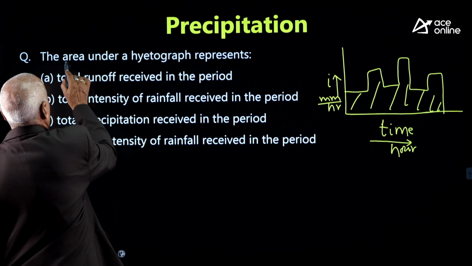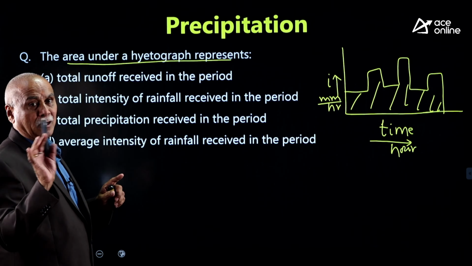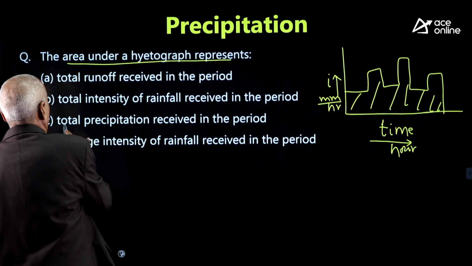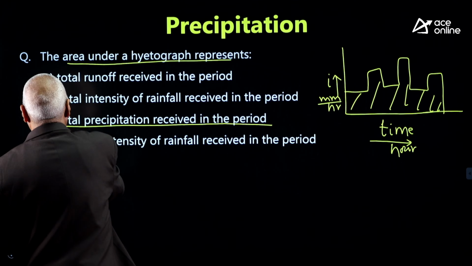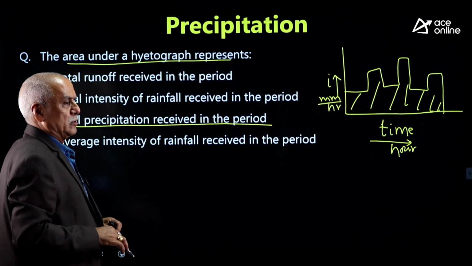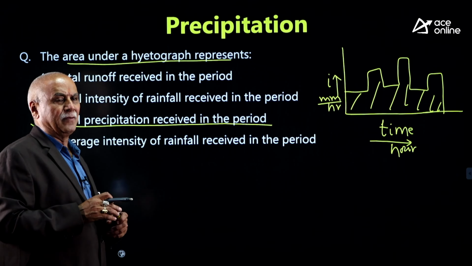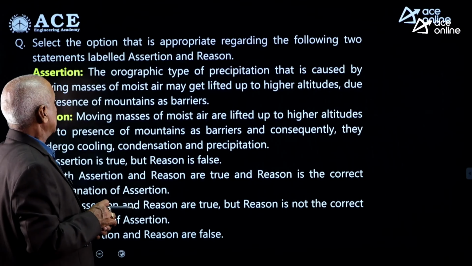So, area under a hydrograph represents total runoff, not correct, intensity of rainfall, not correct, total precipitation received in the entire period, C is the right answer. Total depth of rainfall received in the total time of rainfall is nothing but area of hydrograph. See the second question.